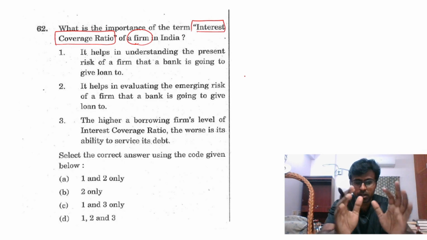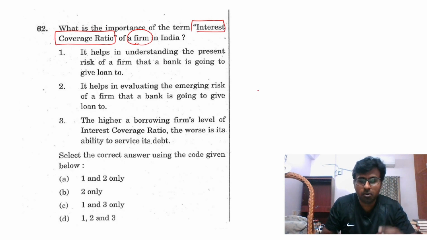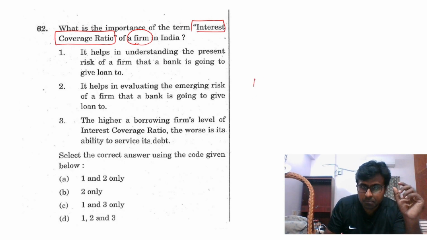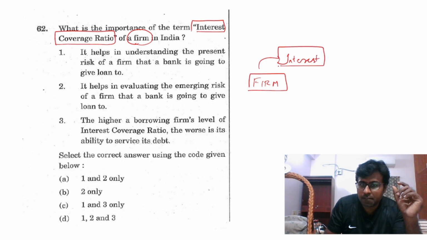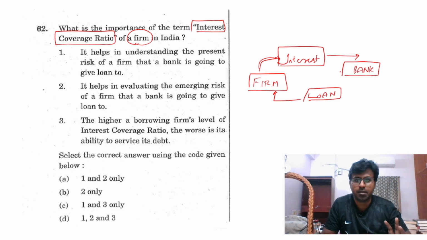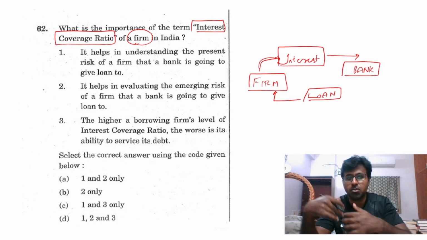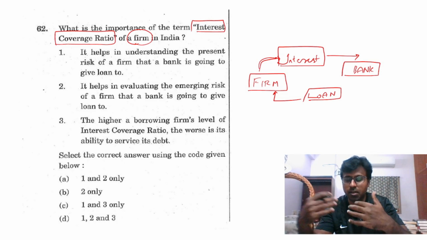It's an English word, or three-word meaning. You should think about that. Three-word meaning: there is a firm, and that firm has to cover its interest, correct? If that firm gets a loan, it should be able to cover its interest to the bank. Whomsoever you are getting the money from, you should be able to pay. This is what is called the interest coverage ratio. It is related to covering the interest for the loan which you are getting.